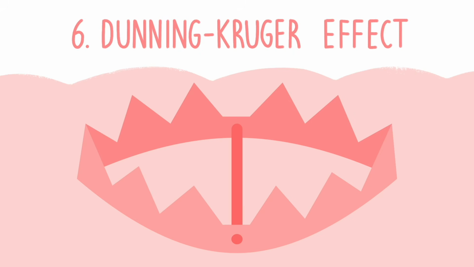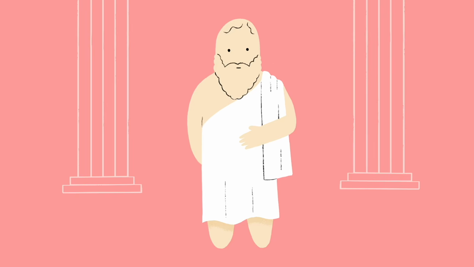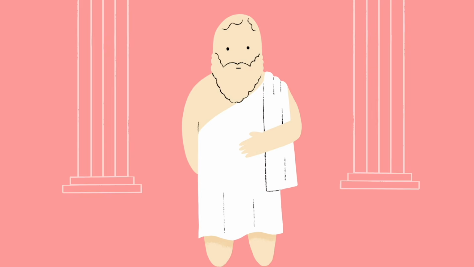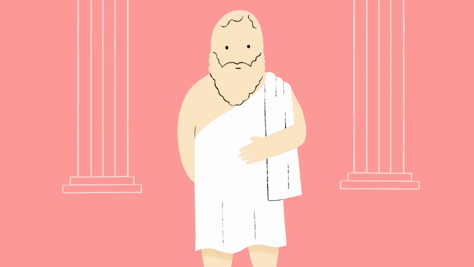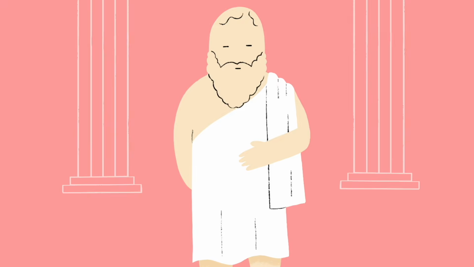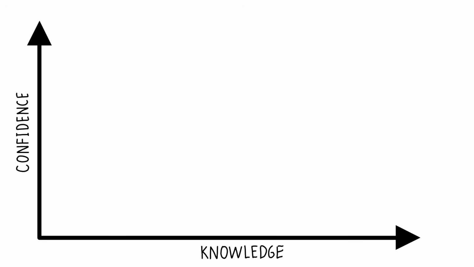6. Dunning-Kruger Effect. Socrates is thought to have said, "The only true wisdom is in knowing you know nothing." But due to a cognitive bias called the Dunning-Kruger Effect, knowing how little we know is actually very difficult to do. We can illustrate this graphically by plotting confidence in our ability against our actual knowledge.